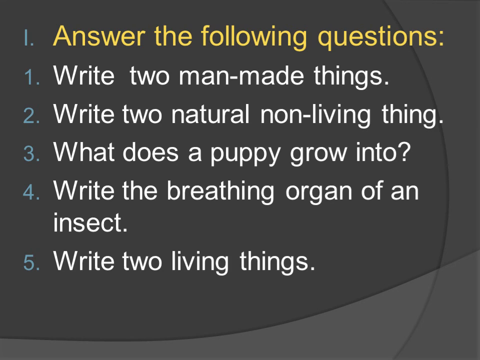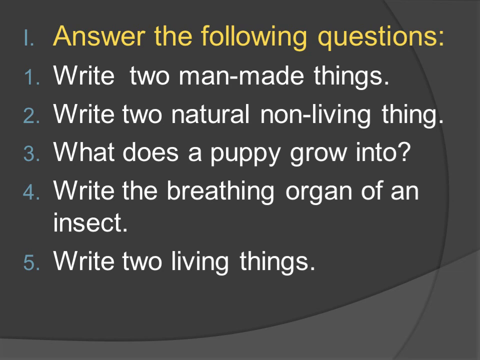What does a puppy grow into? The third question means, what do you call a puppy when it grows? Fourth question, write the breathing organs of an insect.